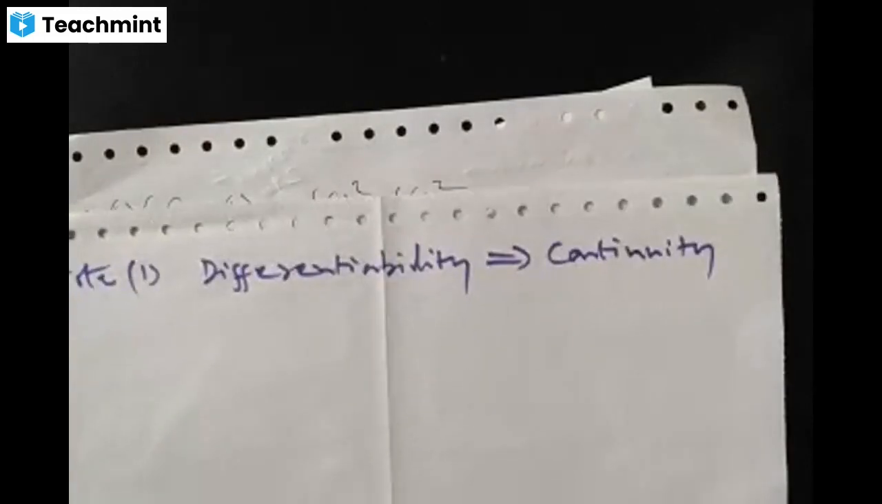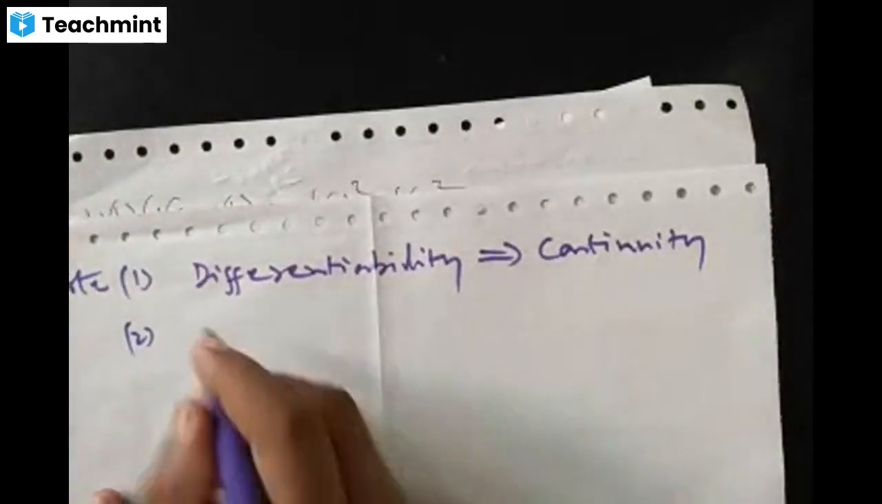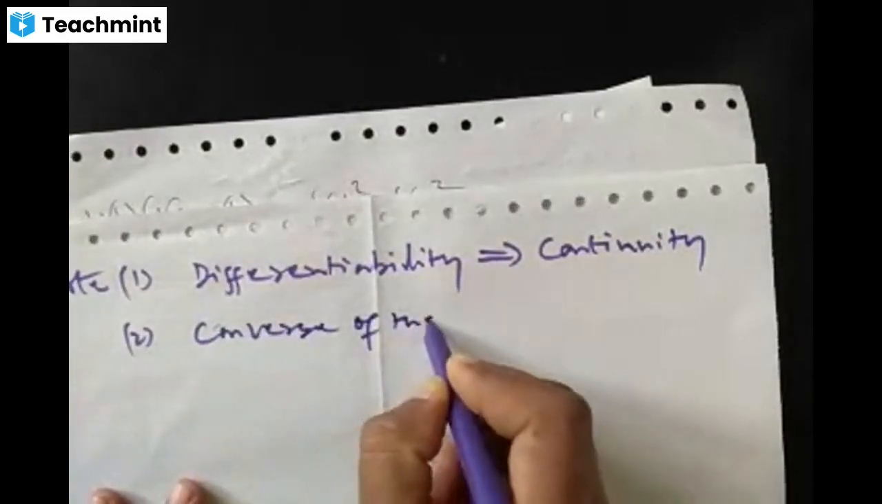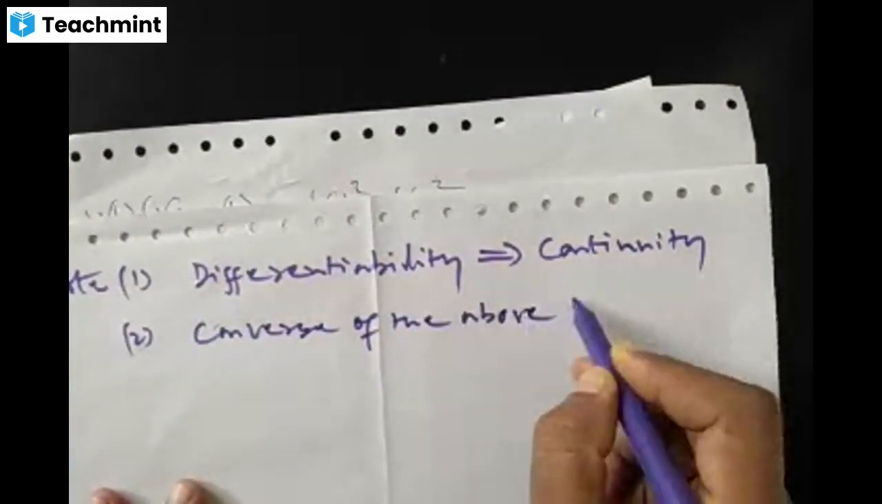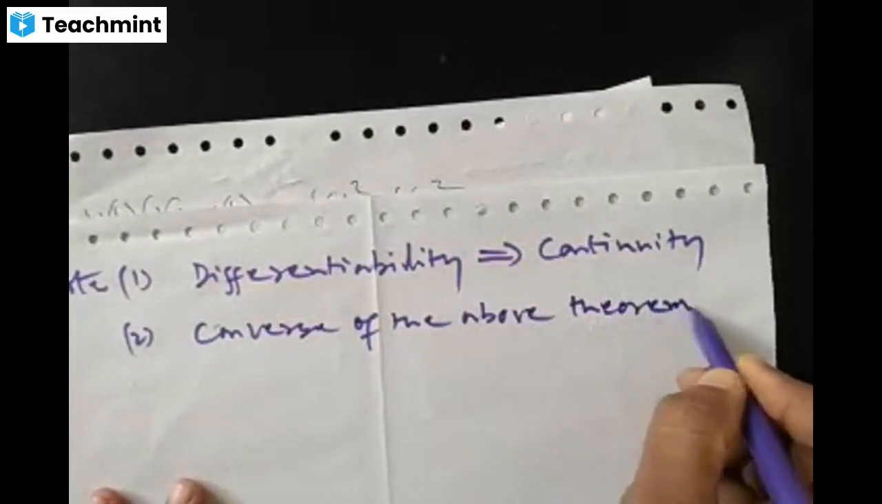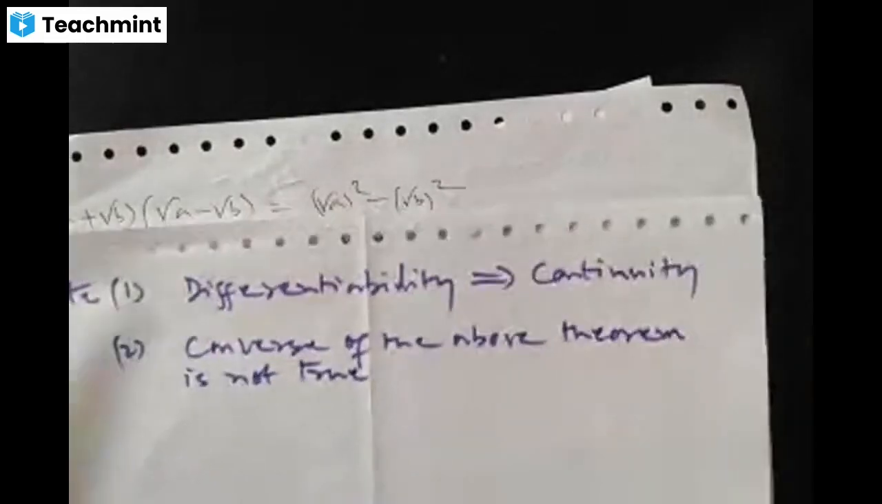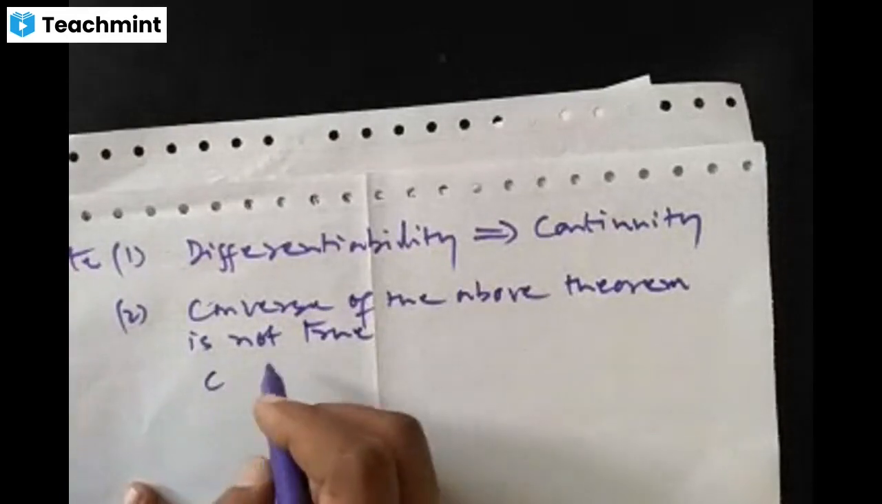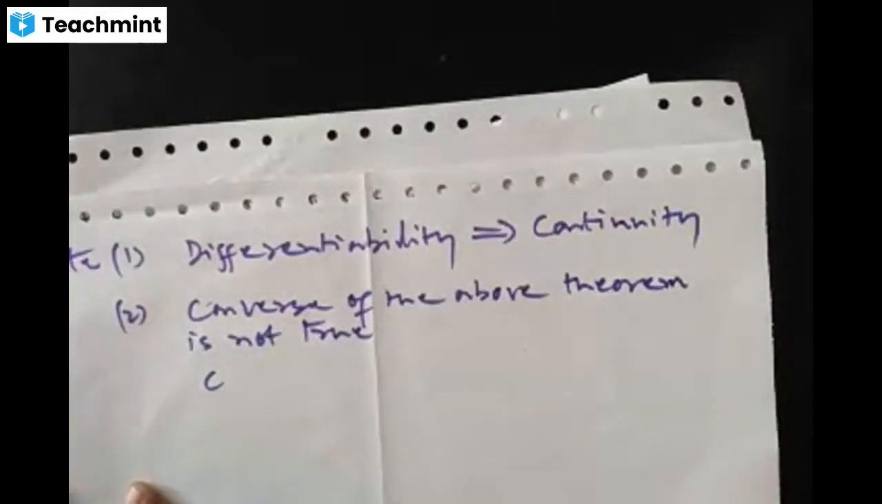But what about the converse? Suppose a function is continuous at a point. Is it differentiable at that point? No. Just make a note of it. I'll give an example for that. The converse of the above theorem is not true. What does it mean? If a function is continuous, then the function need not be differentiable.